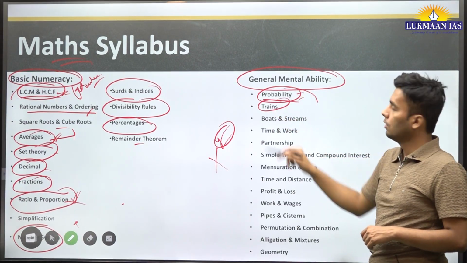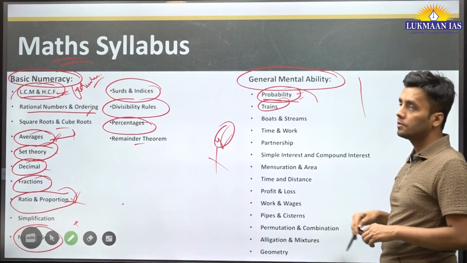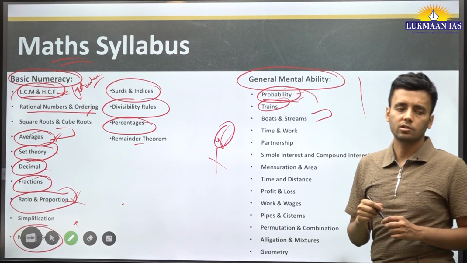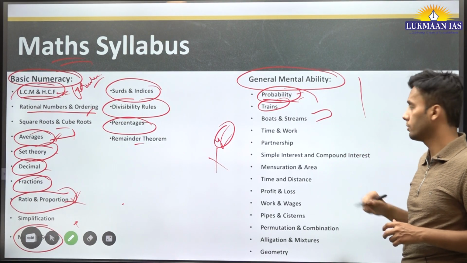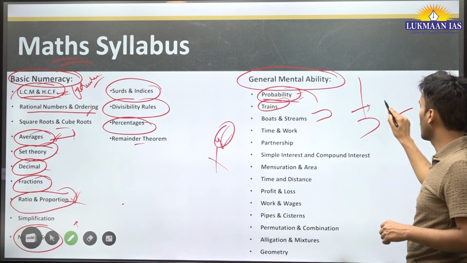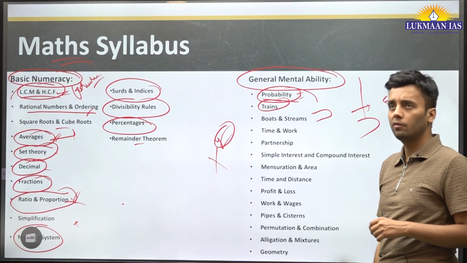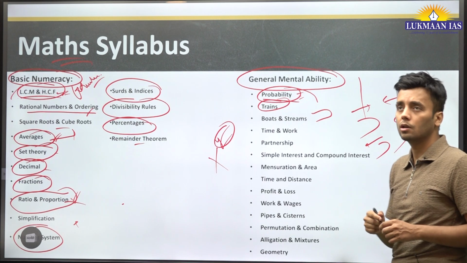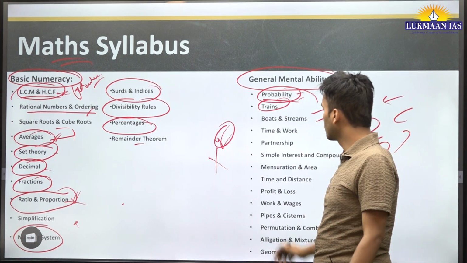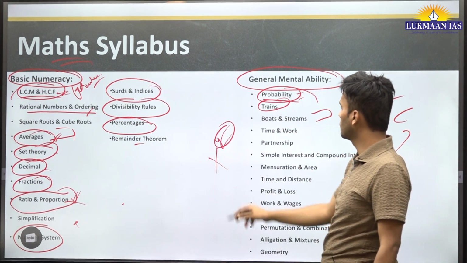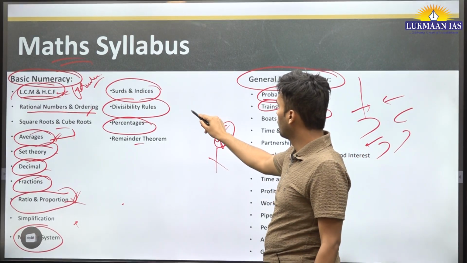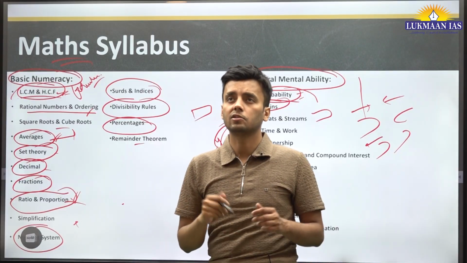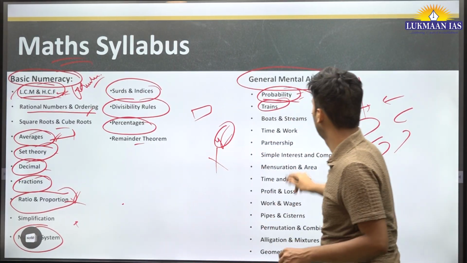Trains, important. Suppose there is a pole and a train is passing, how much time will the train take to cross the pole? Or suppose there are two trains traveling in the same direction, when will they meet, or they are traveling in opposite directions, how much time will they take to cross each other, such kind of question. Boats and streams, this is also important. Like suppose a boat is going upstream, downstream, what is its velocity in still water, such kind of question is asked in boats and streams.